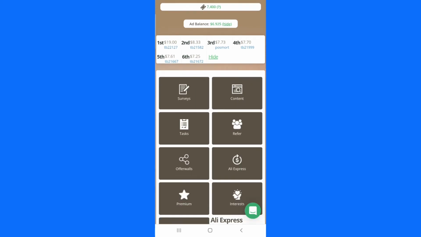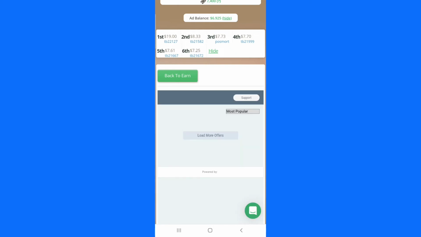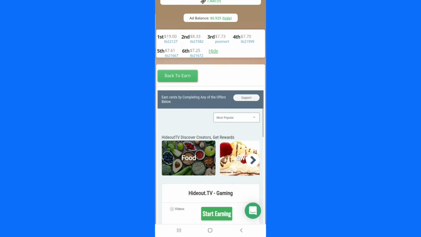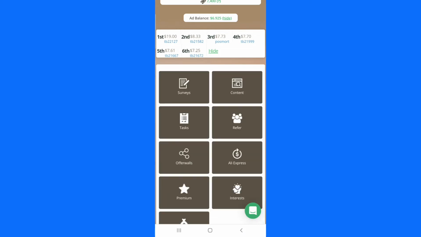Let us go back. And this offer wall section here is a place where you can take surveys and watch videos. You can see that even Hideout TV is here. Hideout TV is a platform, a website that allows people like you and me to watch videos, and we get paid for doing that. So that is what you need to know about Hideout TV. So let us go back again.